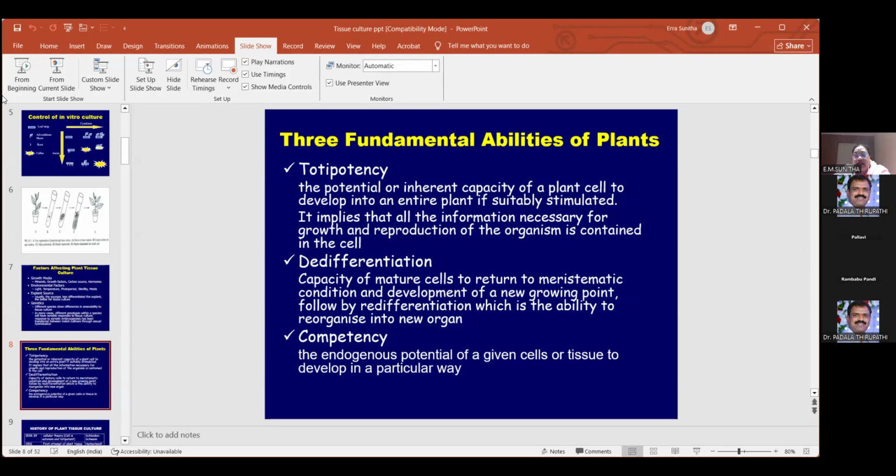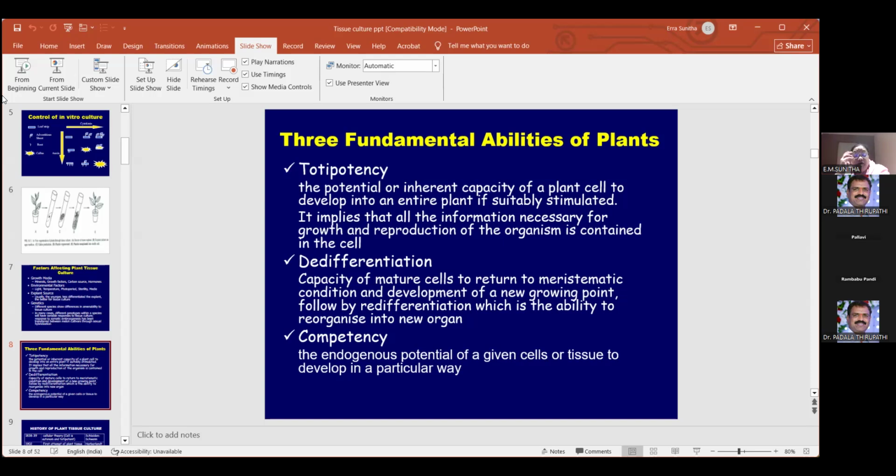Now, if you take the plant, usually you will have meristems, intercalary meristems, apical meristems or axillary meristems. But what we are telling here in tissue culture is: you take any part, a tissue, a cell, a leaf disc, and when you put that in the artificial media, it gets meristematic activity.